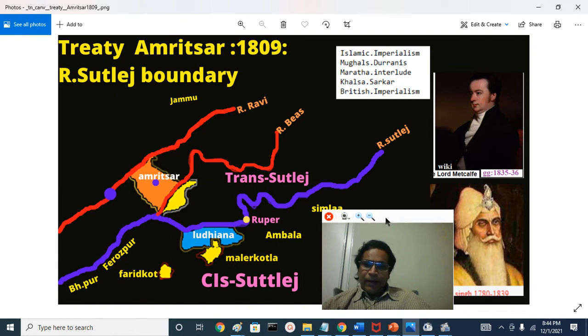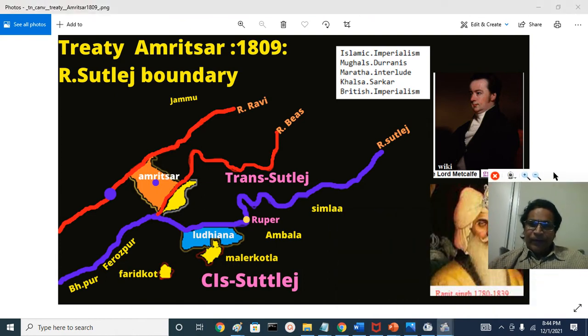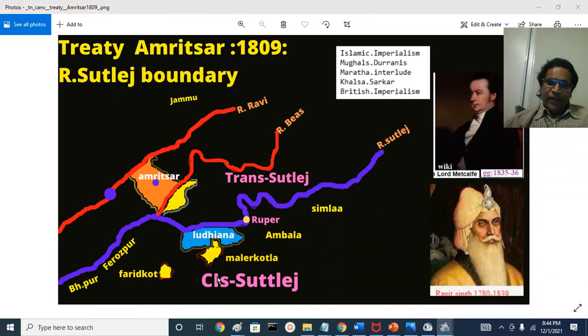You will come across two important terms you should be aware of. Cis-Sutlej states, Trans-Sutlej state.